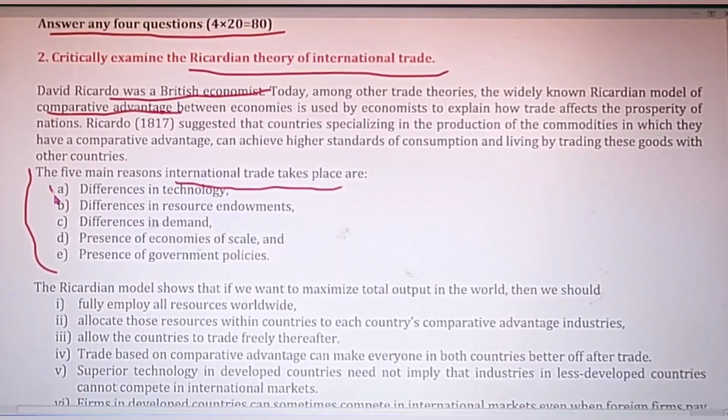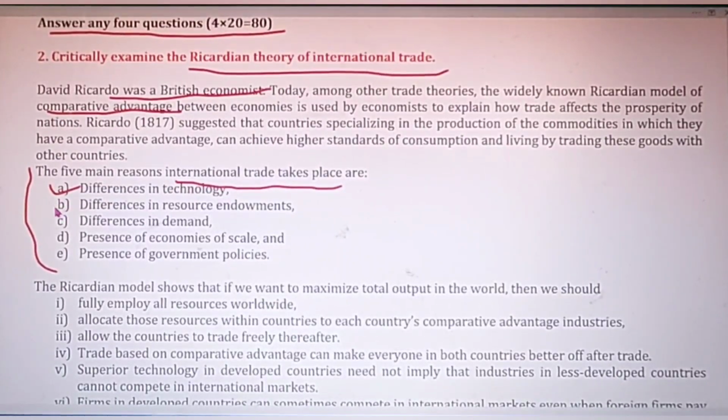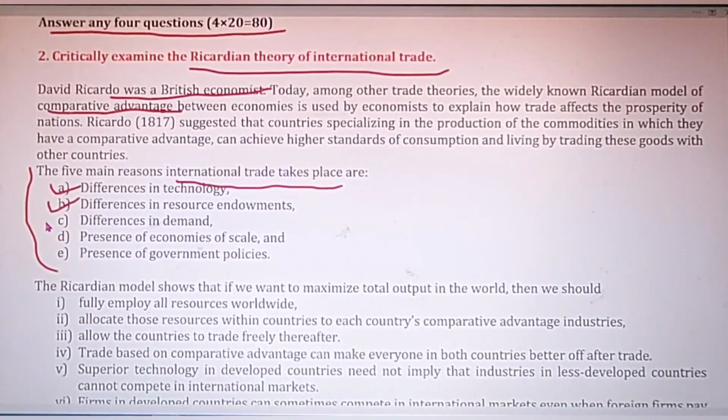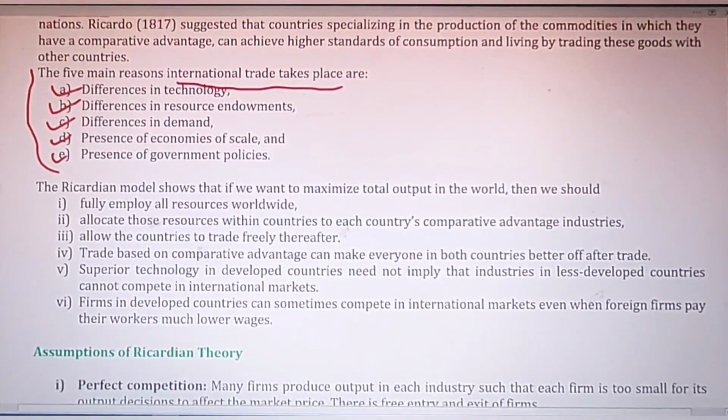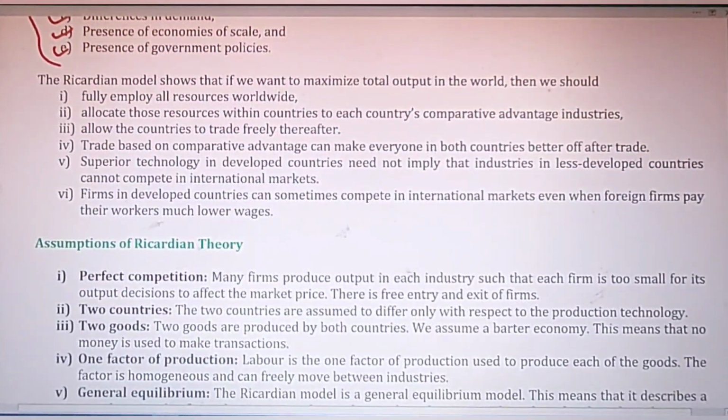Firstly, it is due to the differences in technology. It may be differences in resource endowments, differences in demand, presence of economies of large scale, and presence of government policies. So due to all these factors, international trade takes place between 2 countries, right? Okay, now this is the Ricardian model of comparative advantage theory.